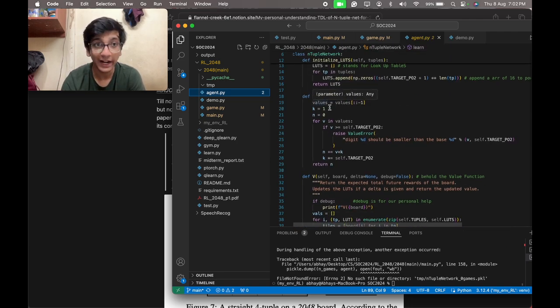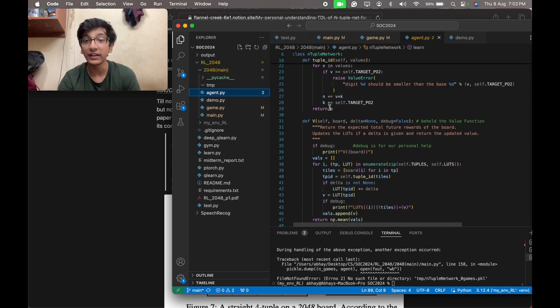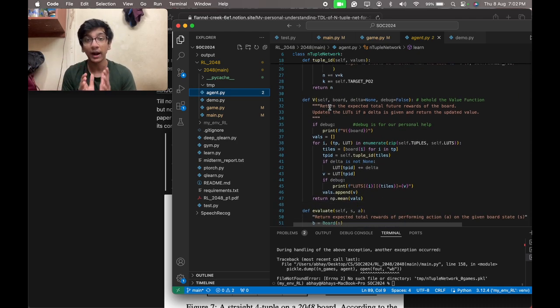and this is for tuple ID. We define a unique index given to a tuple of tile values. This index is used to access from the lookup table. And here is the value function, the main part. How do you decide how good an action is in a given state? This value function returns a value.